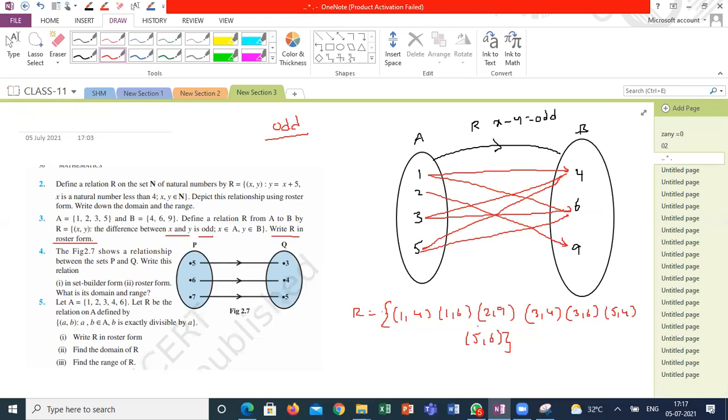Odd natural number. It will be 4 comma 1, 6 comma 1. 4 comma 1, man? I am defining from A to B. How will you get 4 comma 1? 5 comma 2, there is no mapping for 5 to 2. There is no element 2 available. 5 comma 4, sir. Only 5 comma 4. Is there any other element? No, sir. 5 comma 4.